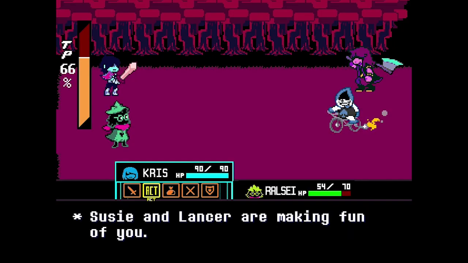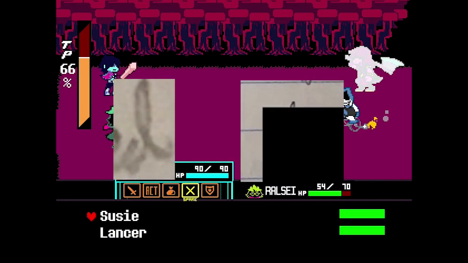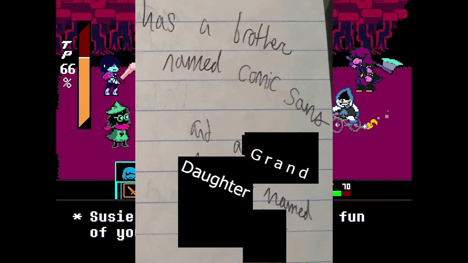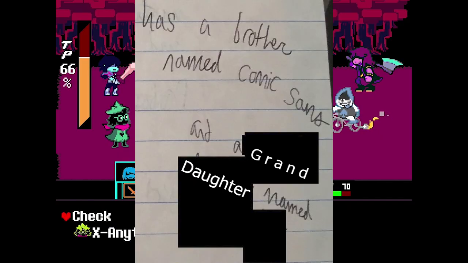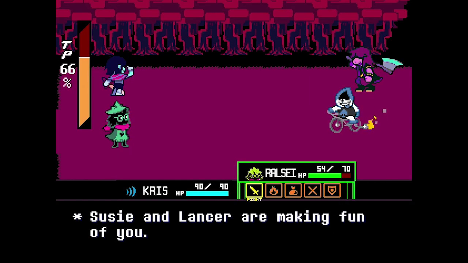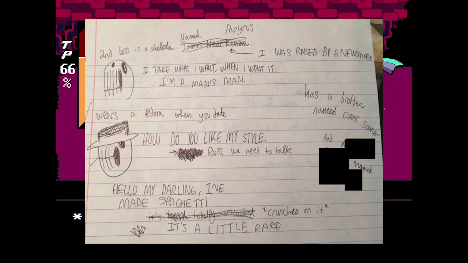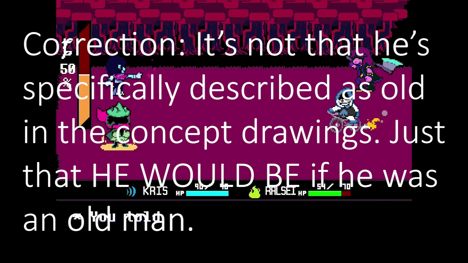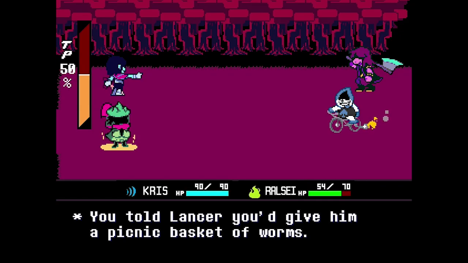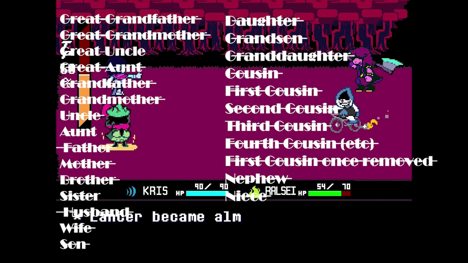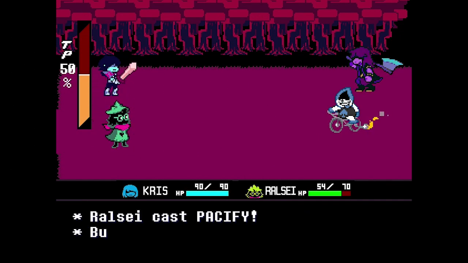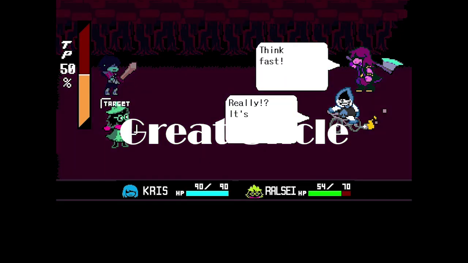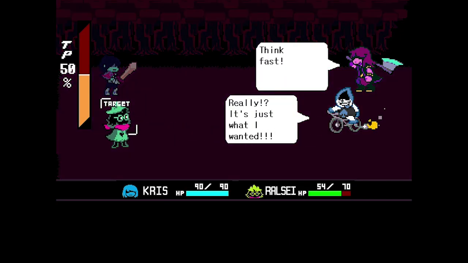Looking at Toby's D's, they do consistently have a loop at their stem, but the problem is granddaughter doesn't make a ton of sense because Papyrus is not an old man. Even in these early concept arts, he's characterized as being young, so it doesn't really make any sense he would have any grandchildren. So from a logic perspective, I'm eliminating granddaughter. So now all we're left with is great uncle, which was already dubious from the start, so does that mean this whole exercise was pointless?